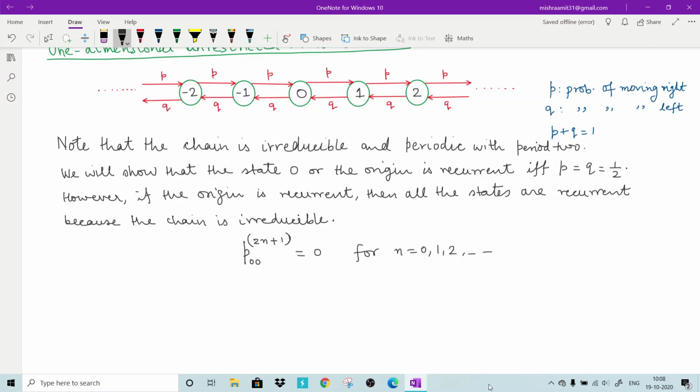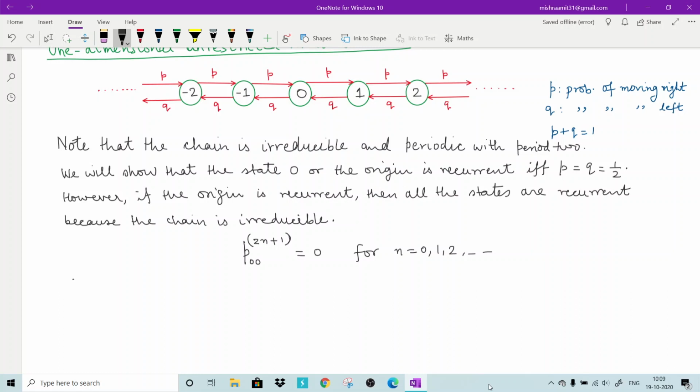So if there are 2n steps, then there will be n steps to the right side and a total of n steps to the left side. And whatever steps you take to return, those steps taken to the right will be just reversed in order. For example, you are going from 0 to 1, then there will be one step which will go from 1 to 0. So that means you are moving forward and backward in exactly the same manner. So you will have 2n steps, and how many possible paths will there be?